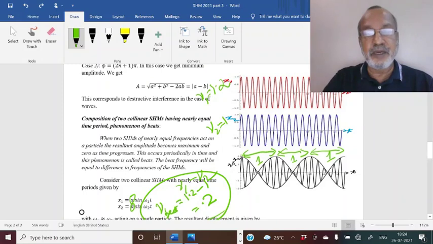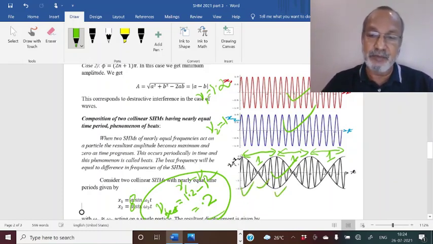Using the same computer program called Mathematica, you can actually hear these beats. There is a Play function in Mathematica which will play this, this and this, and you can see that the sound intensity becomes maximum, minimum, maximum, minimum. You can actually hear these beats, which I will demonstrate in another class. Now let us prove this result, that beat frequency is equal to the difference in frequency.